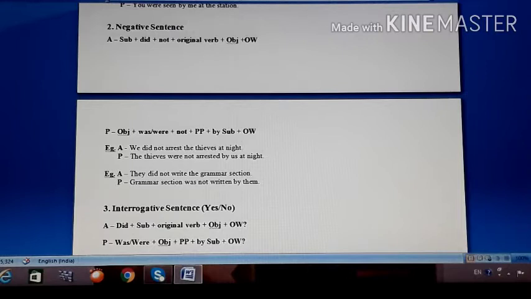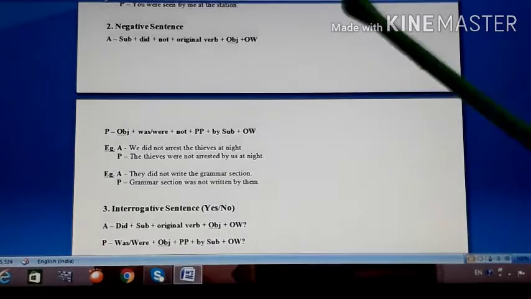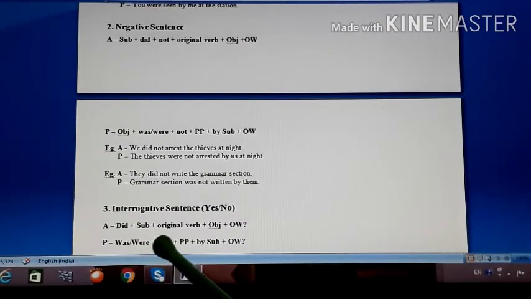Now we move on to the interrogative sentence. In the interrogative sentence, remember in simple present tense it was beginning with do or does. In simple past tense here it will begin with did. So look at the structure. Did plus subject plus original verb plus object plus other words. When you change it into passive, remember in present tense, in place of do or does, we write is, am, are. So here in place of did, we will write was or were.